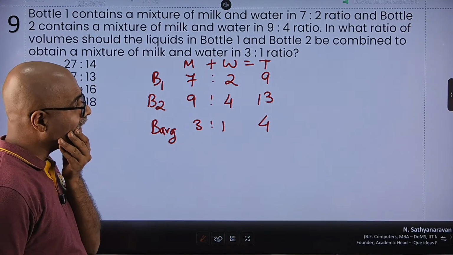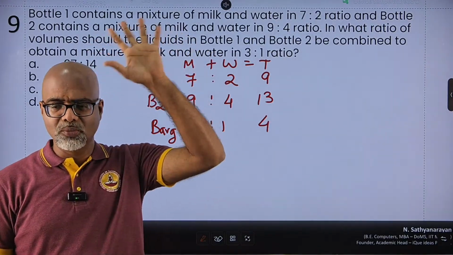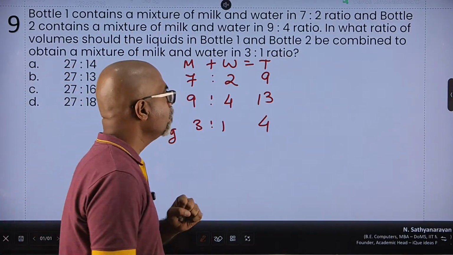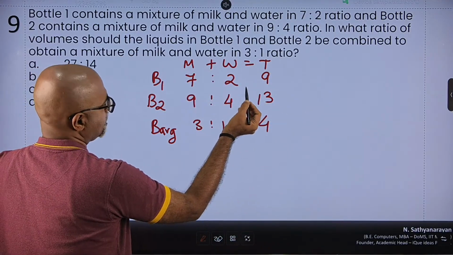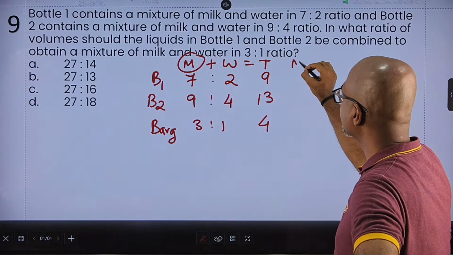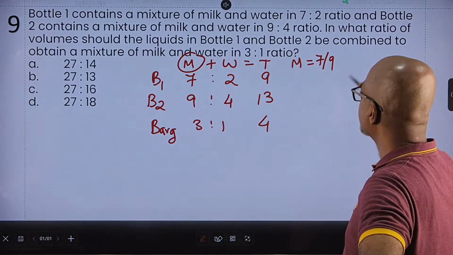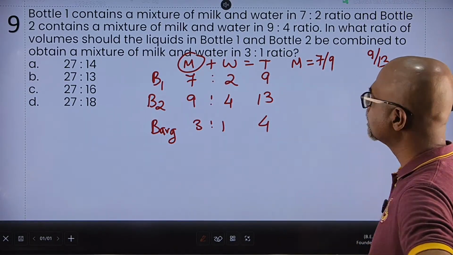So here I can create some sort of a linear equation and so on, but what about using allegation? We can. How? Let's focus on one of the components, let us say milk. So the proportion of milk in the first one is 7 out of 9. The proportion of milk in the second is 9 out of 13.